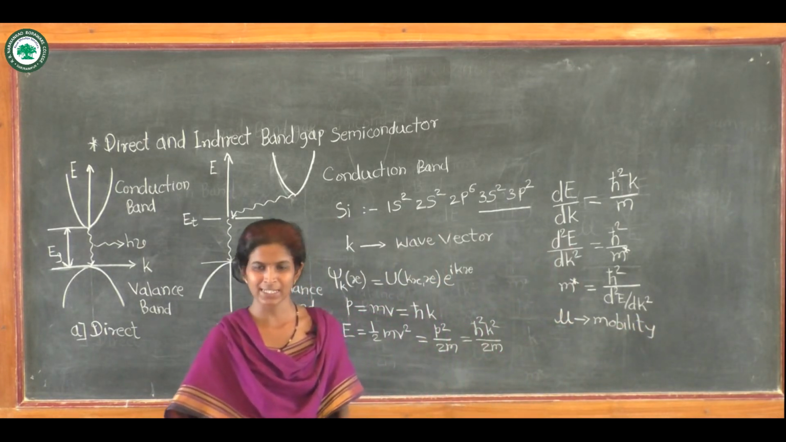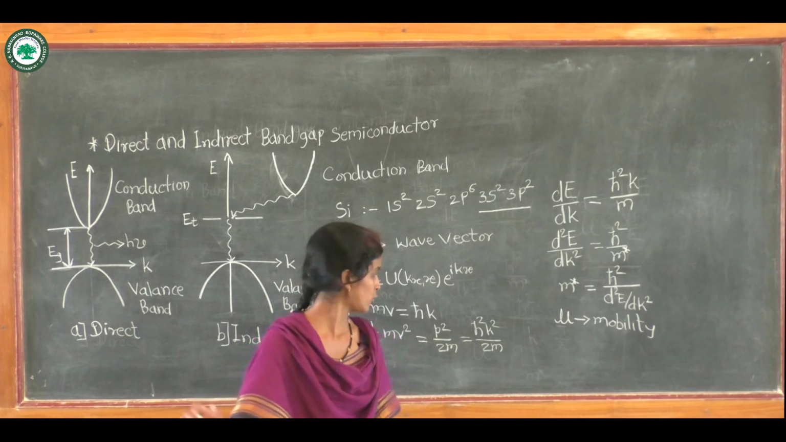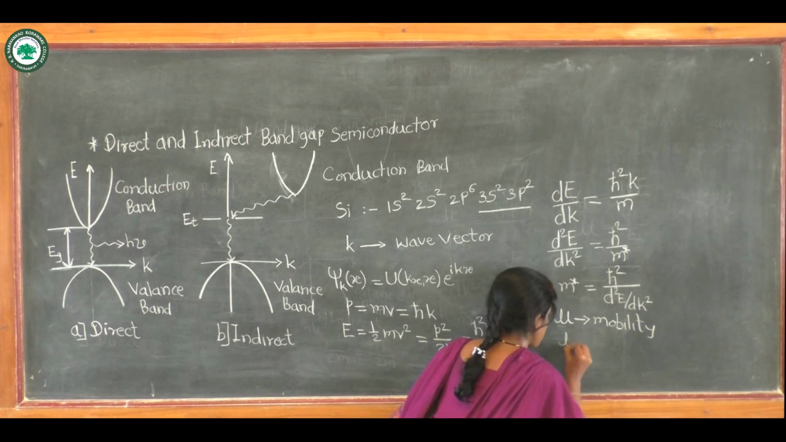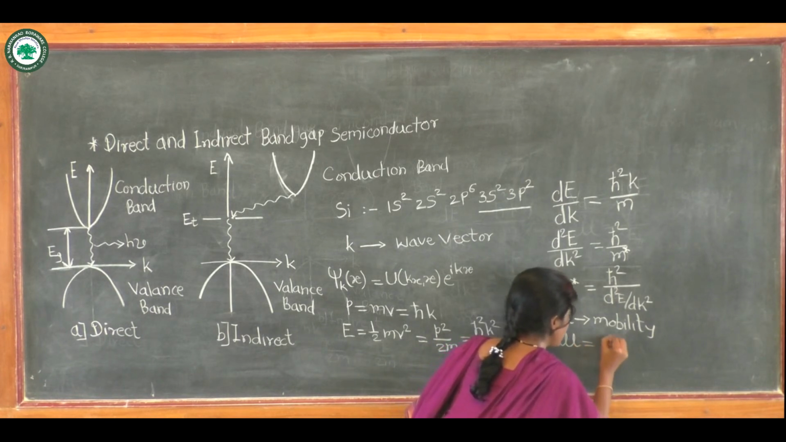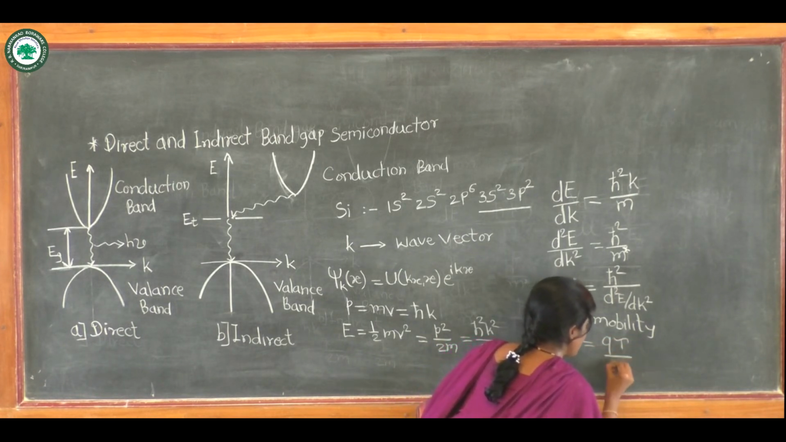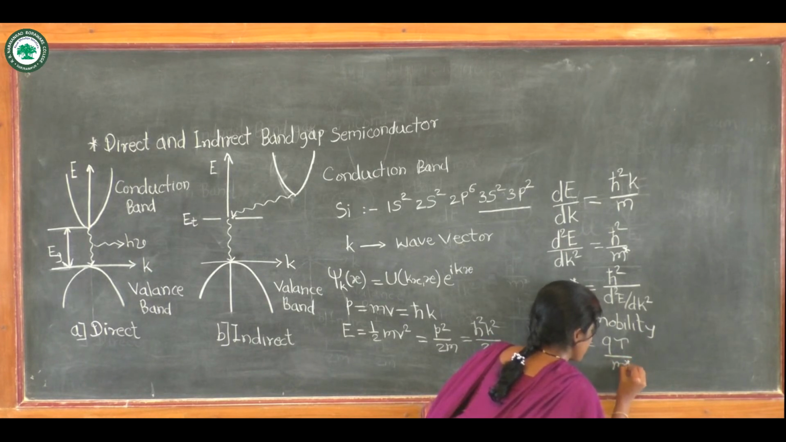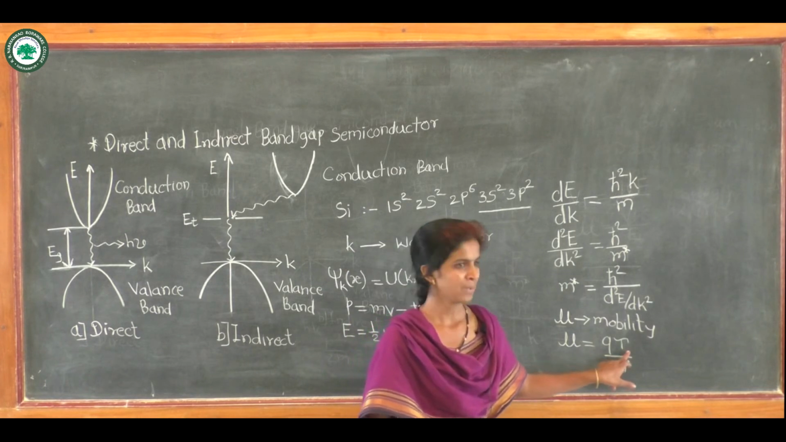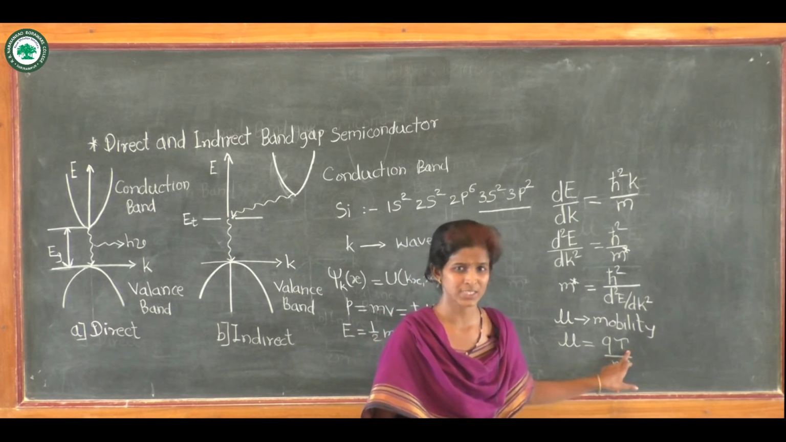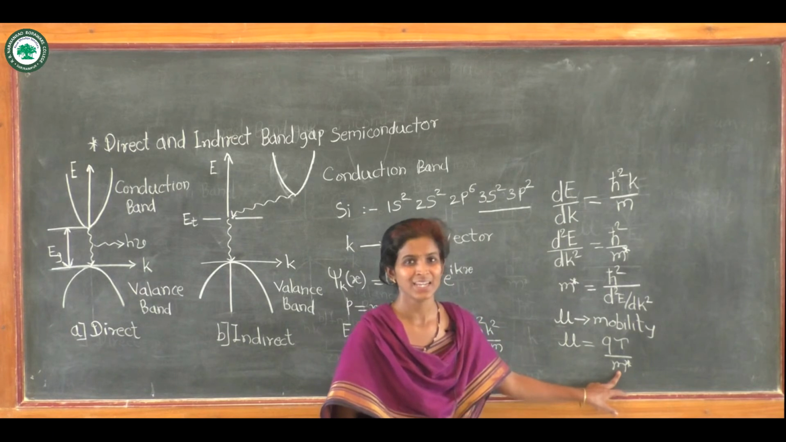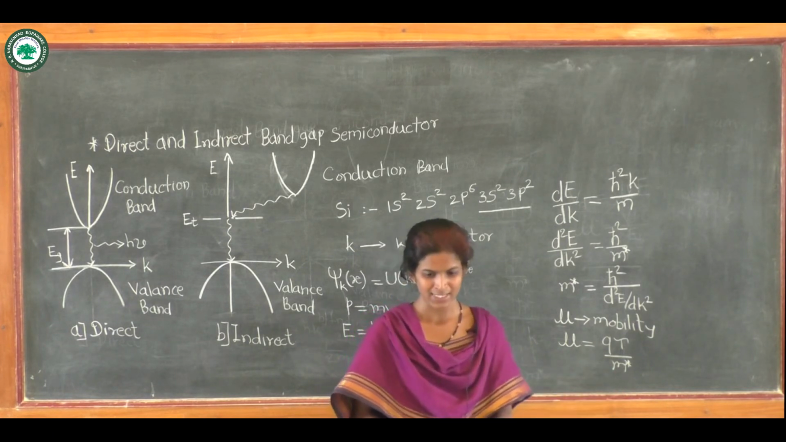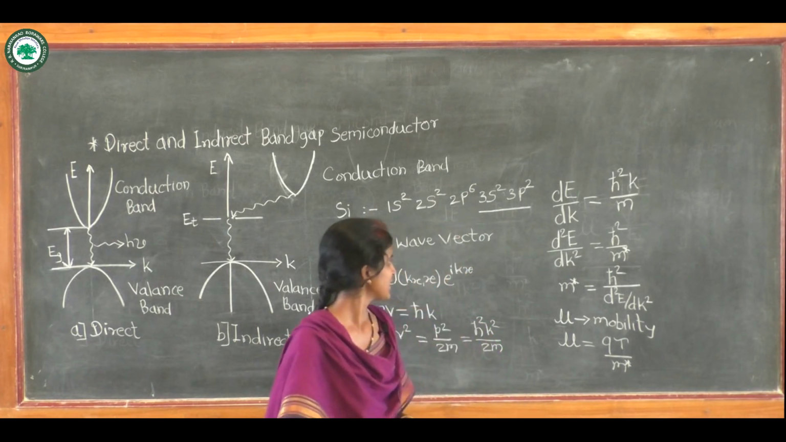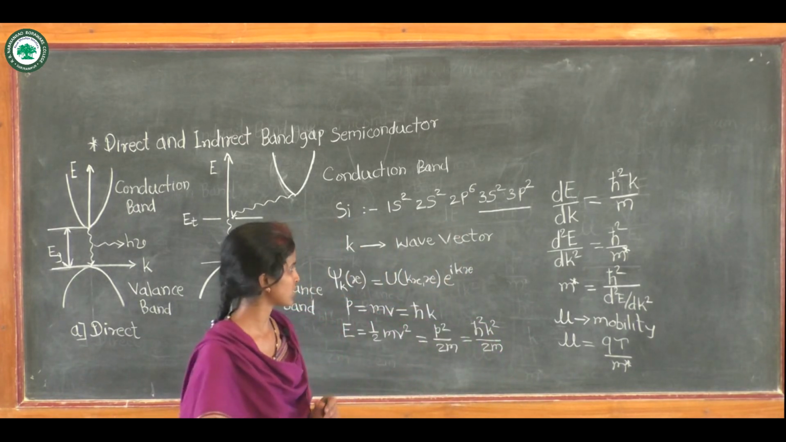This mobility is related to effective mass as mu is equal to q into tau upon m star. Here q is the charge of the carrier, tau is the mean time between two successive collisions, and m star is the effective mass. As normally in semiconductor, charges move in random motion.